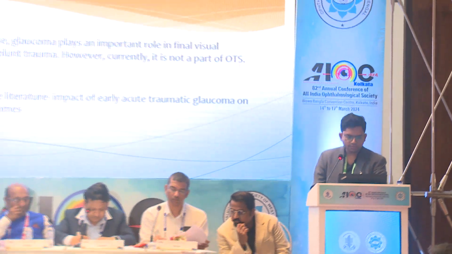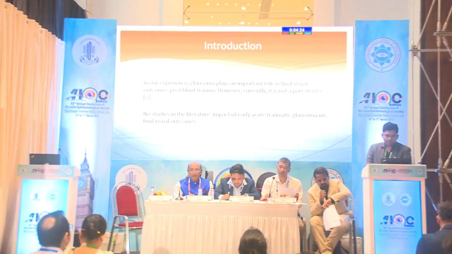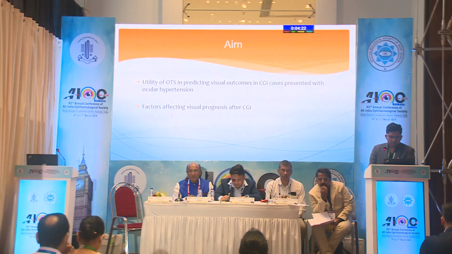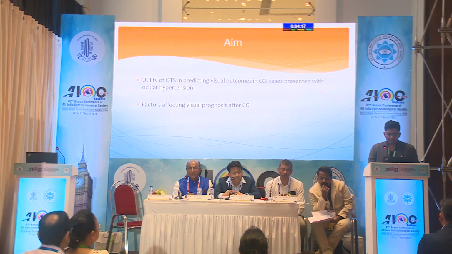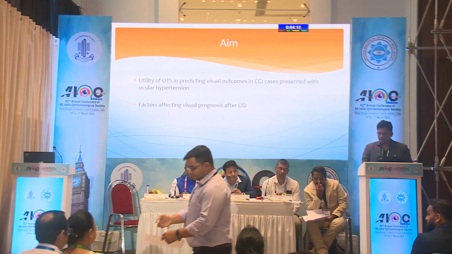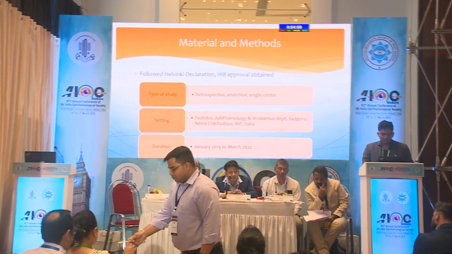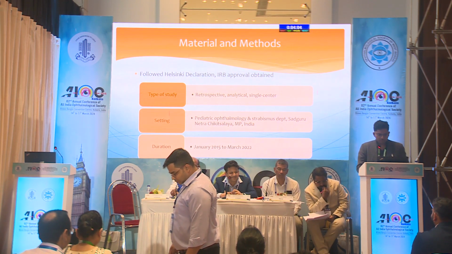The ocular trauma score is given by Kuhn that we use to estimate the visual prognosis after 6 months of the trauma. But glaucoma has not been a part of the ocular trauma score. In the author's experience, glaucoma does play an important role in predicting the final visual acuity. So with that in mind, the study was conducted with an aim to find the utility of OTS in predicting visual outcomes in CGI cases presented with ocular hypertension, and what are the factors which affect the final visual prognosis after CGI.